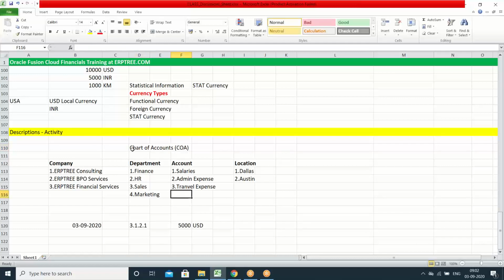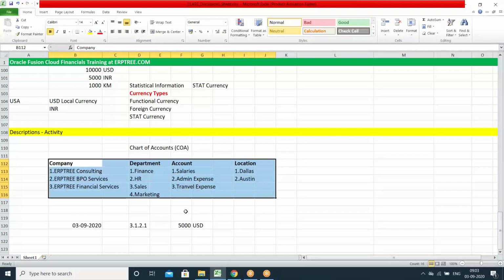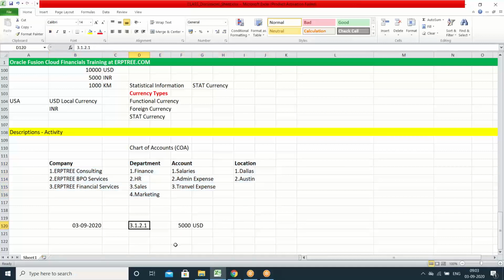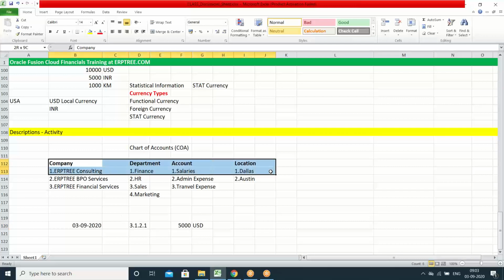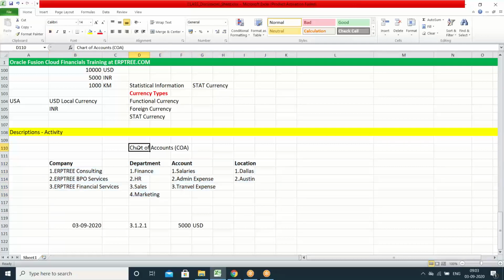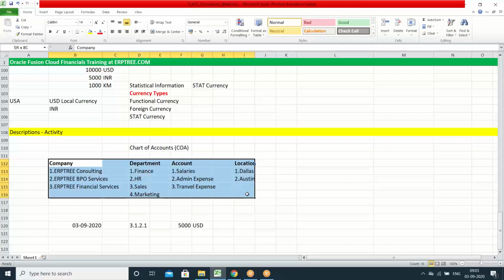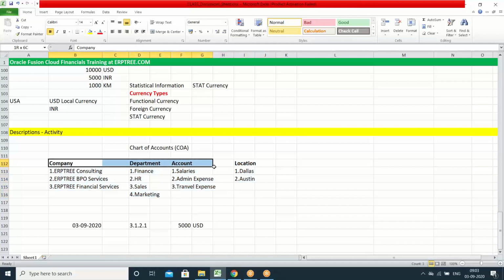With the concept called chart of accounts, you can create all these details in the system, so that when you are recording the transaction, you can select company, department, account, and location, so that you can provide the description without creating. Just by selecting, you can provide the description, since we are going to maintain all these details as a part of the chart of accounts. By using the chart of accounts, you can maintain the details of the company, which details you want to capture within the transaction. As per the system, if you want to create all these in the system, we use some different names for this.